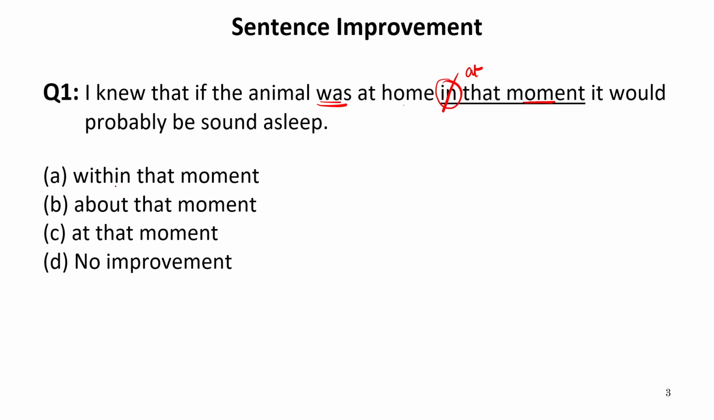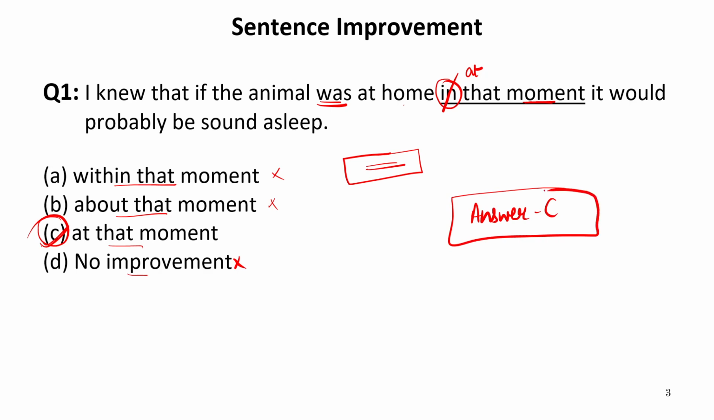Now let us see the options: within that moment, about that moment, at that moment, no improvement. If the sentence is grammatically incorrect, it means this preposition "in" is incorrect. Therefore no improvement cannot be the answer. Within that moment: now "within" is used when something is within the boundaries itself. Therefore, this phrase is incorrect. About the moment, it means when we are referring to the moment, but this is also incorrect. The correct alternative is "at that moment." Therefore, our answer is C.